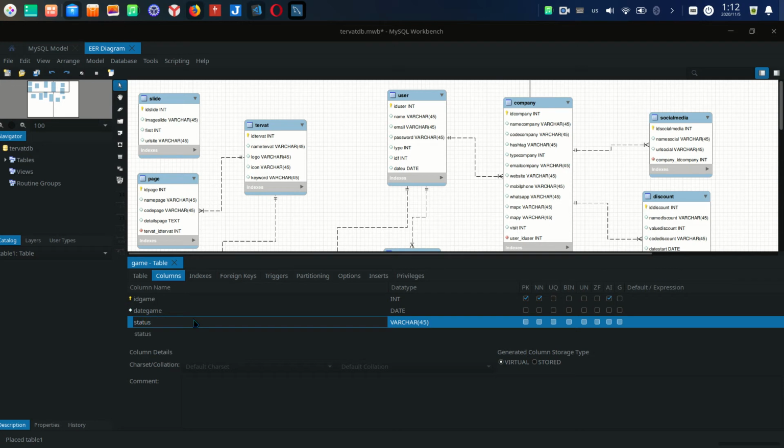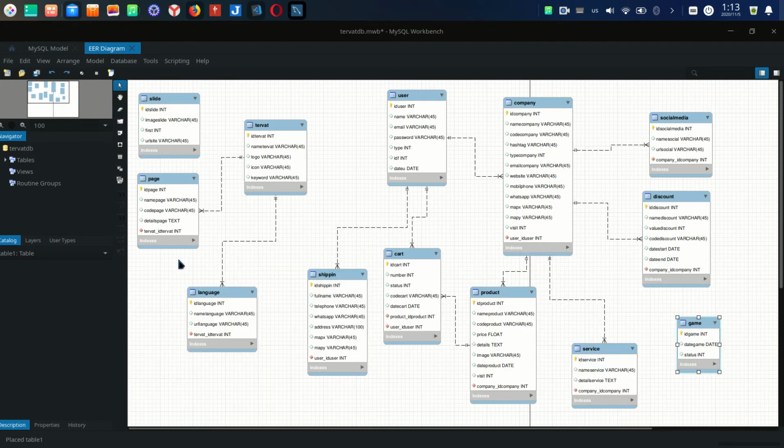Status. Oh, great. Here I think the type is int. Well, for the moment that's it. And this game, I think, is coming from here.